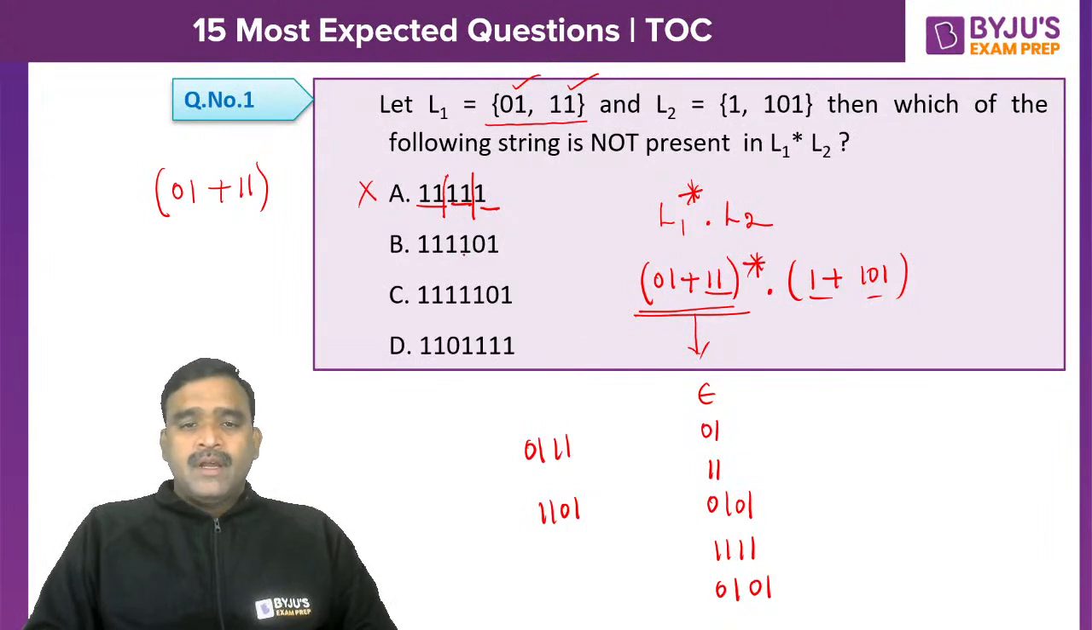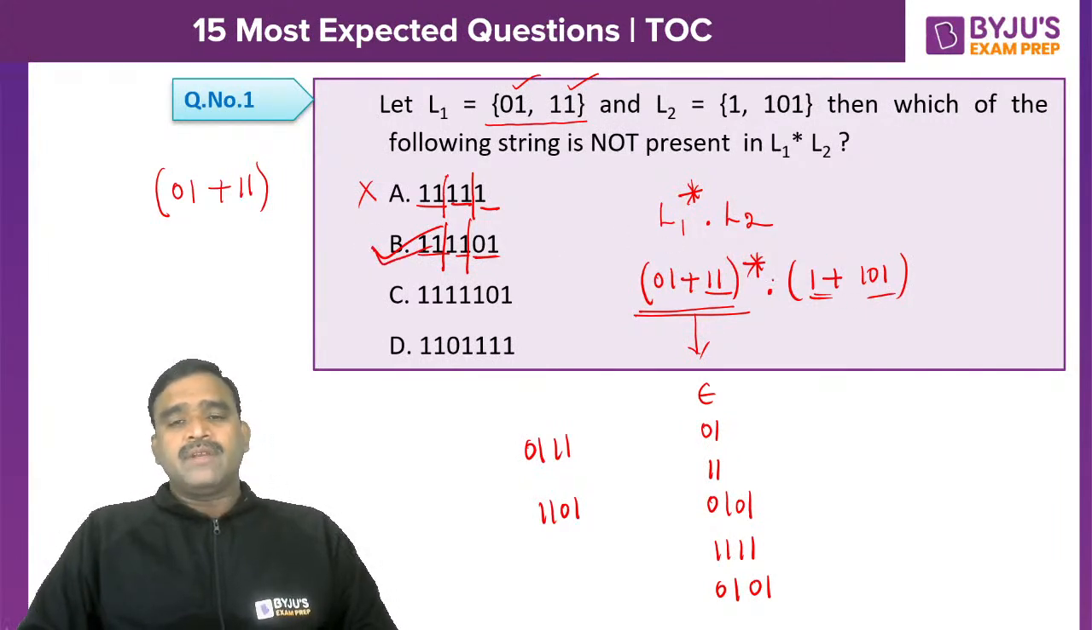And option B, 2 ones, yes, 11 is present. And if you take 1101, it is not there, no? So definitely 1 or 101 should be the ending. If you take this 101 as ending, then before it the three ones are not possible from (01 + 11)*. That's the reason. So this is not present actually. Even if 2 instances of 11 are taken, we can't end with 01, either 1 or 101. So this is a string which is not valid for the given expression L1 star L2.